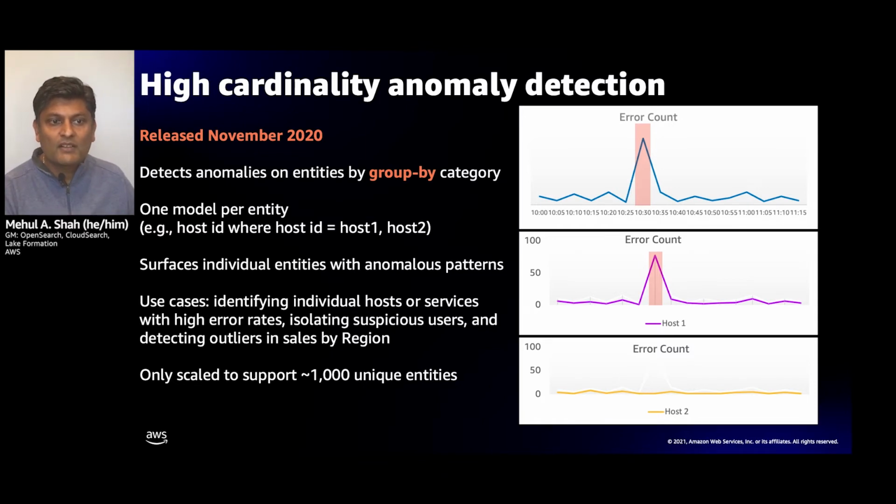So we released high cardinality anomaly detection last year right around re:Invent, where you could specify the substreams or the entities through a group by category. So in this case, host ID would be the entity, and you could scale to about 1,000 unique entities. And again, this worked really well until customers came back to us and said, no, it's not just host and error count, but we really want even more fine-grained anomaly detection.